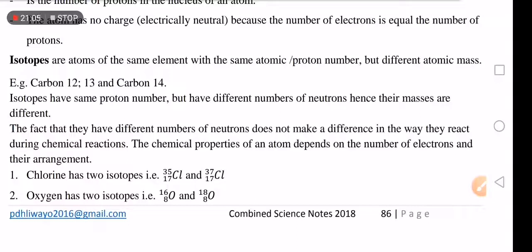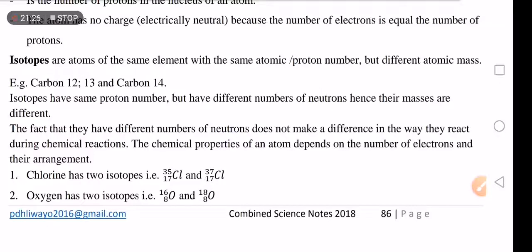In other words, an isotope is the same type of atom with the same number of protons, but different neutron and mass number.